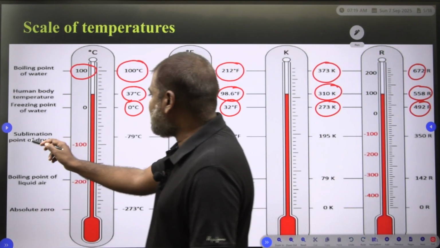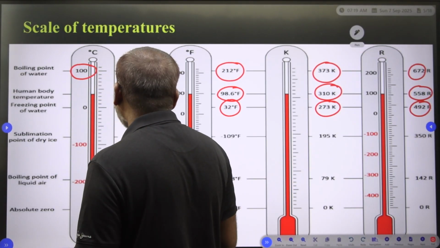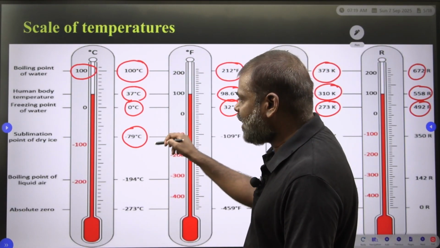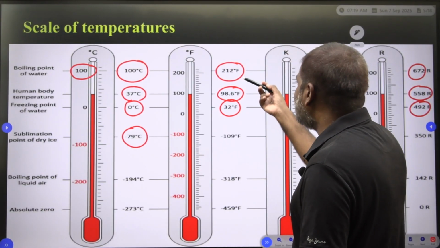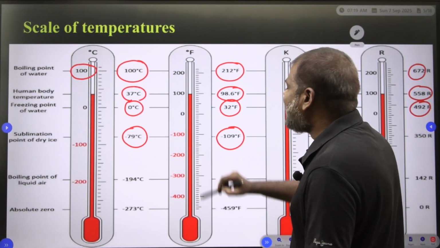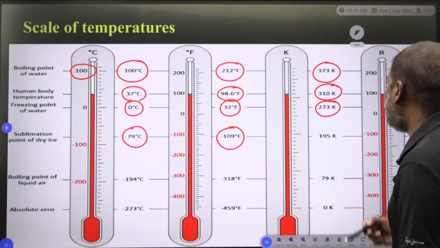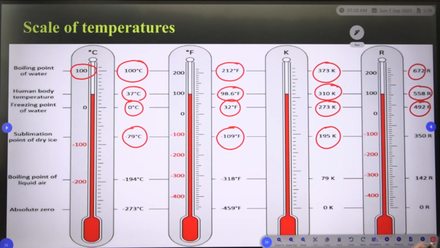Not only that, the sublimation point of dry ice is minus 79 degree centigrade, minus 109 degree Fahrenheit, 195 Kelvin, and 350 Rankine.